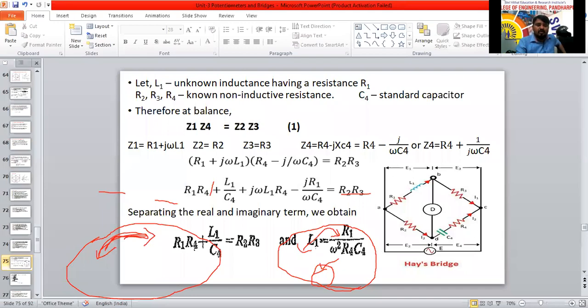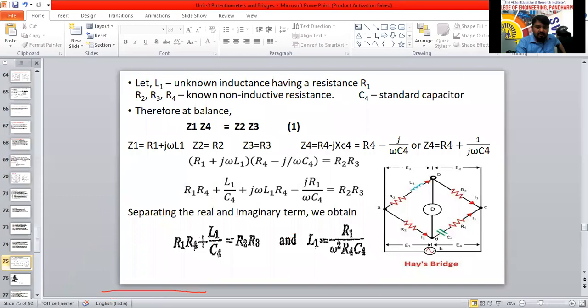So what we have to do using these two equations: in place of L1 here, we have to substitute this equation. Then we can remove the L1 term, and we'll get the R1 terms, which we can separate. Now we have to do the derivation. So substituting L1 in the first equation, the real term of the equation, we get R1 R4 plus A; solving this here now.